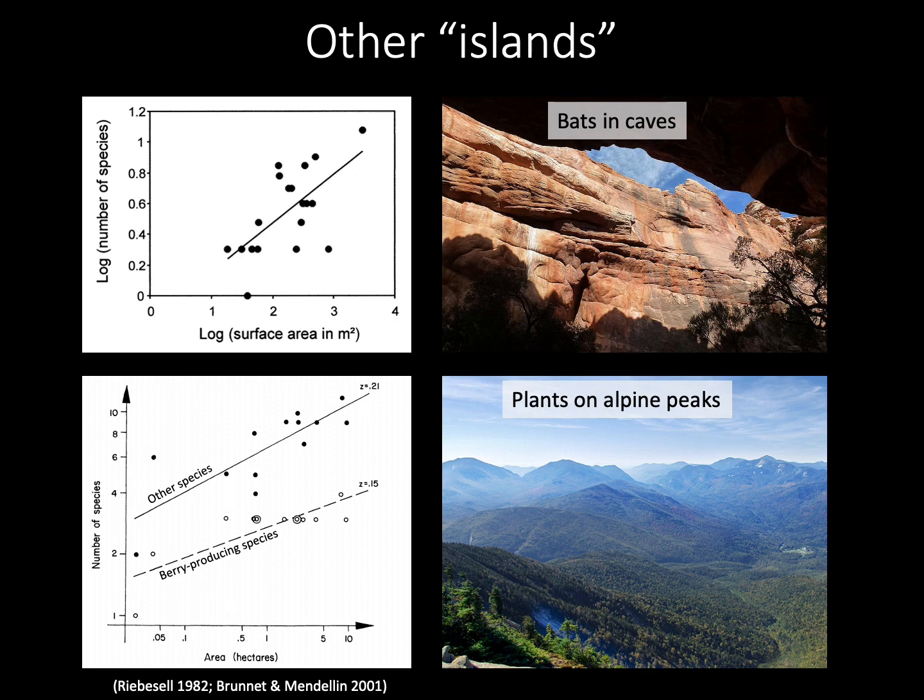In South Africa, there's also been work that showed that fynbos fragments surrounded by forest vegetation showed higher plant species richness in larger patches. Again suggesting that the isolated patches of fynbos located within the sea of forest also behave just like oceanic islands would, following the predictions of the island biogeography theory.